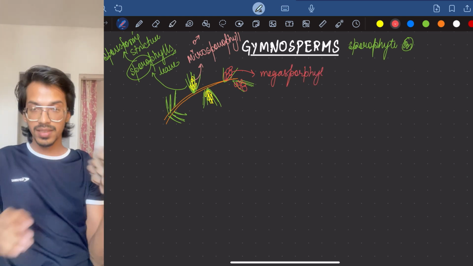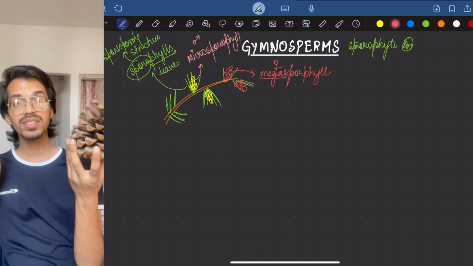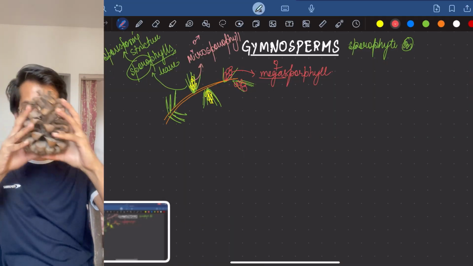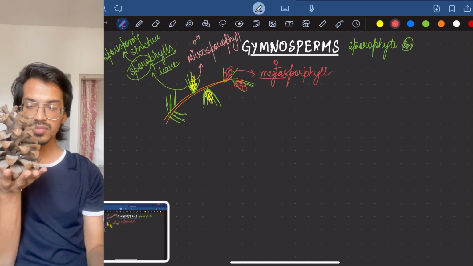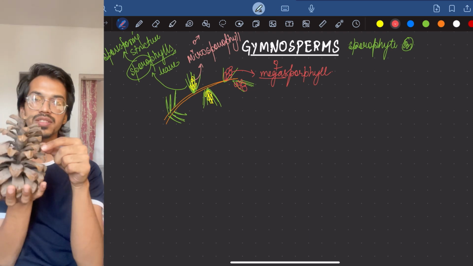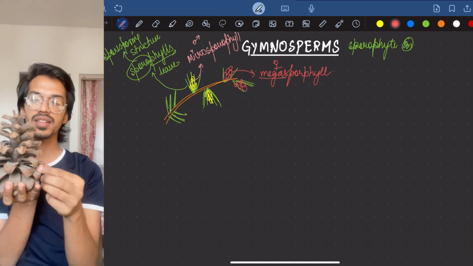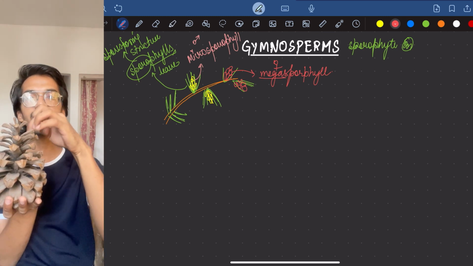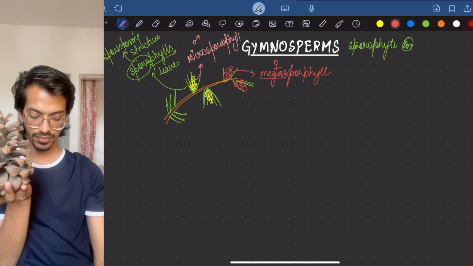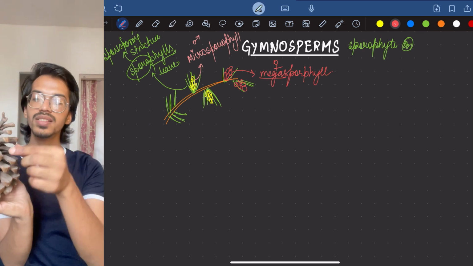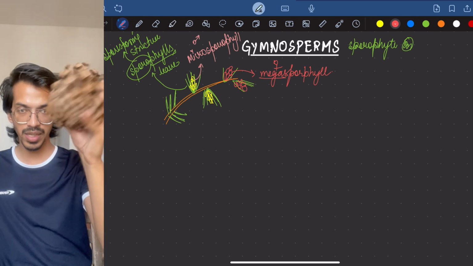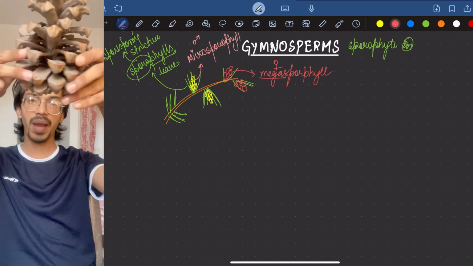So here it is. This is one such pine. Now this appears like a cone. So these things which you are seeing, these are the different sporophylls. Inside it, sporangium is present. Sporangium means if you cut this, inside it a bag-like structure is present. So sporangium, this is the female one. These are different leaves spirally arranged.